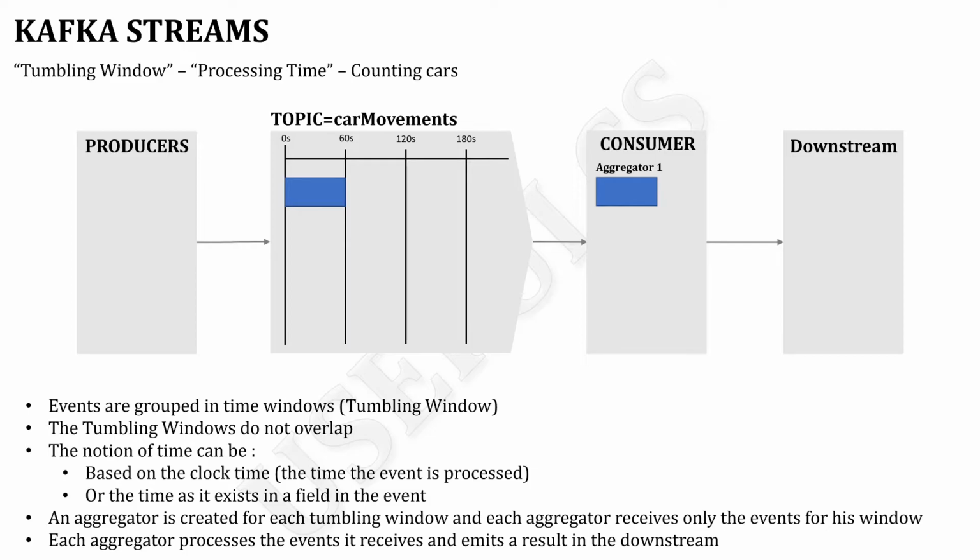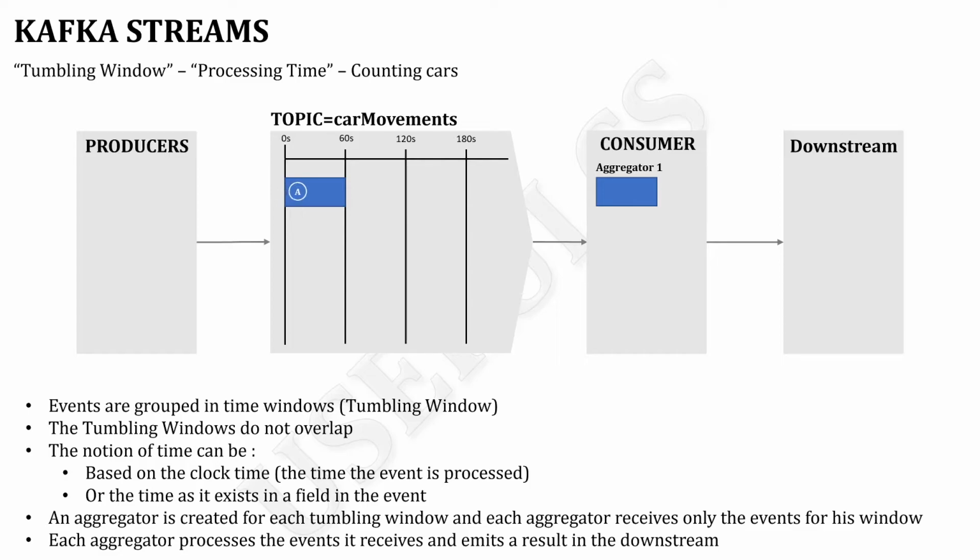Each event in the blue window will go through the blue aggregator as well. Every time the blue aggregator receives an event, it will increment its value, and at some point the result produced by the aggregator will have to be emitted to the downstream, and we will see when this result is emitted. So let's start the animation.